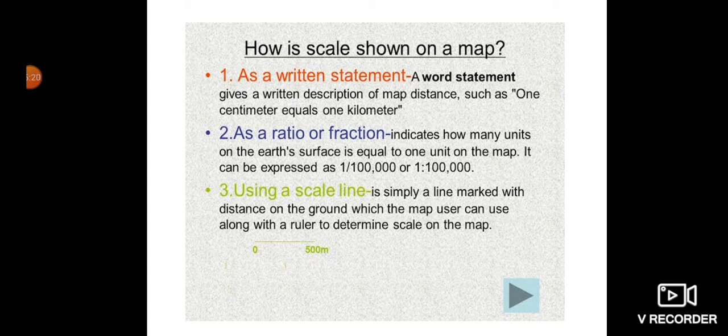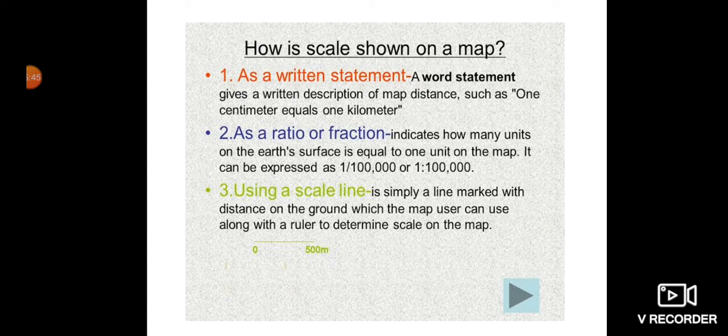Then the third one is using a scale line, which is also known as linear scale or bar scale. It visually shows the relationship between the distance on the map and the real world. It is present on most maps.